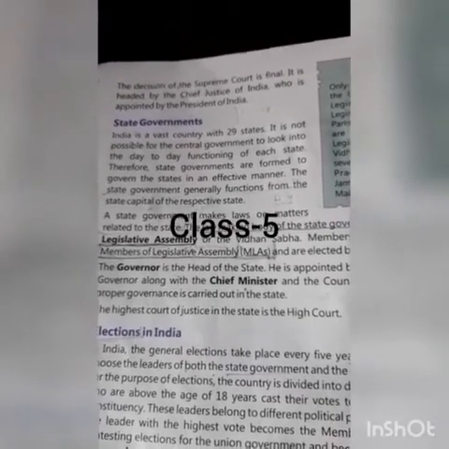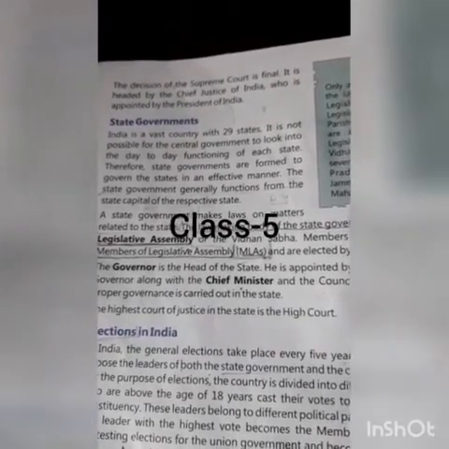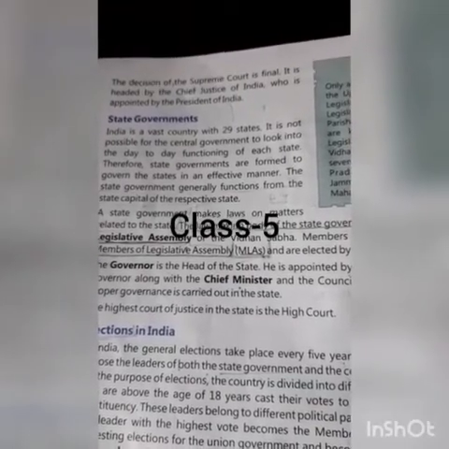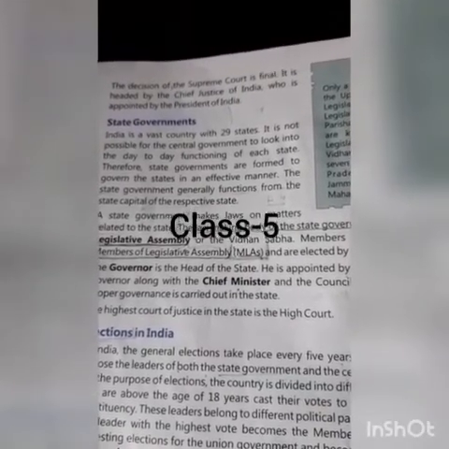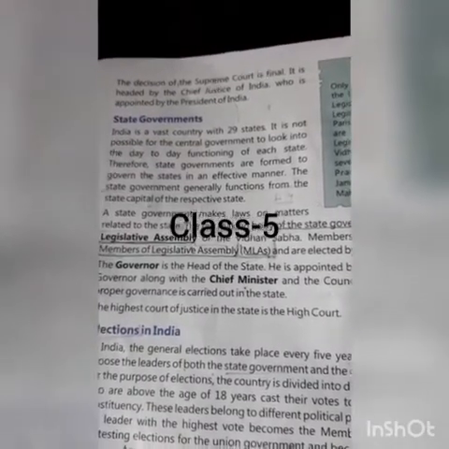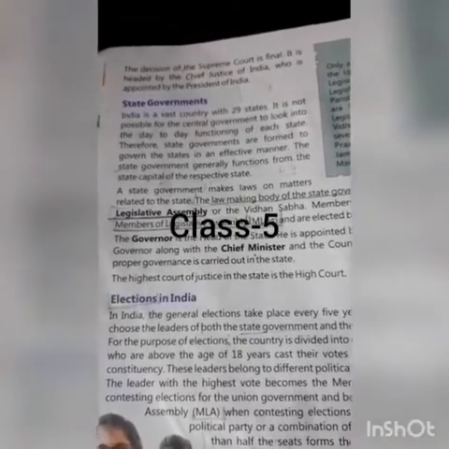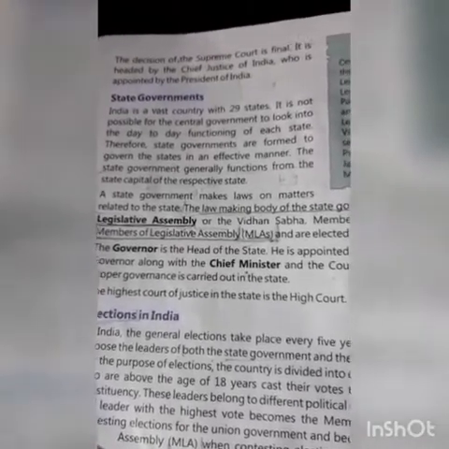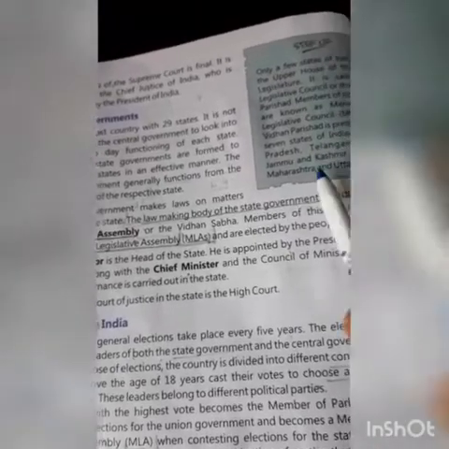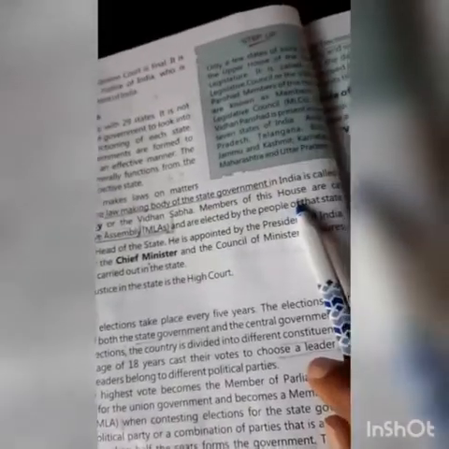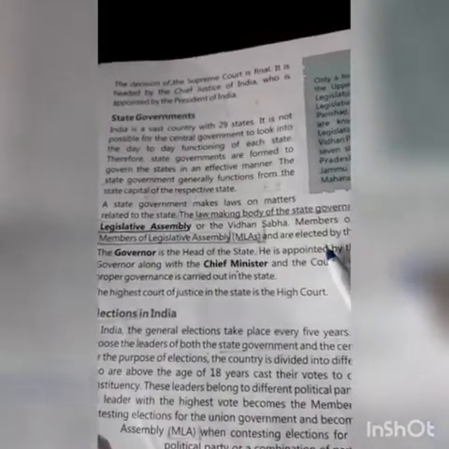For example, the government of Punjab, also known as the state government of Punjab, or locally the state government, has the supreme governing authority of the state. A state government makes laws on matters related to the state. The law making body of the state government is called the Legislative Assembly or the Vidhan Sabha. The members of this house are called the MLAs.